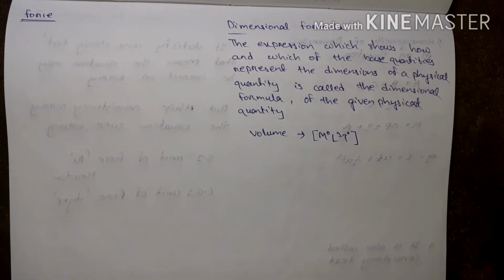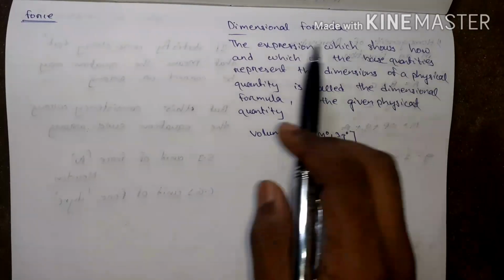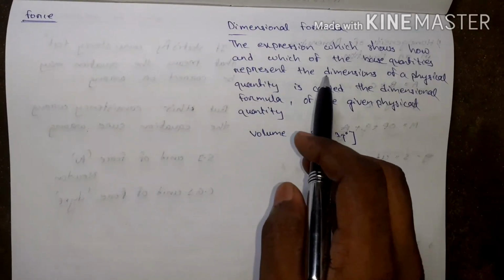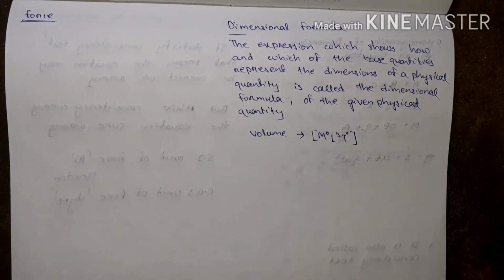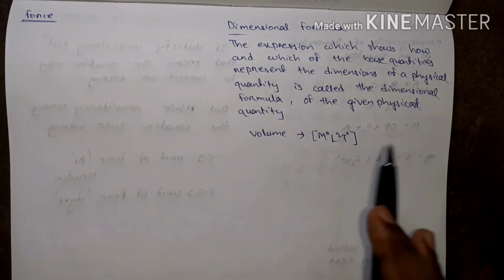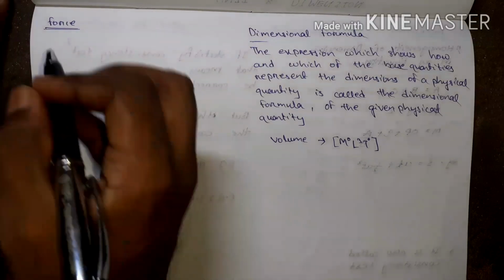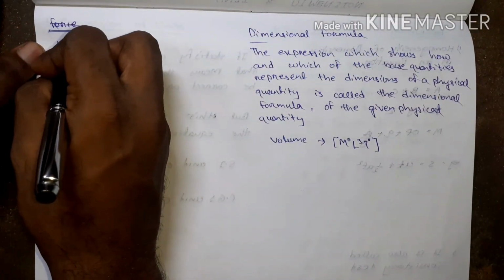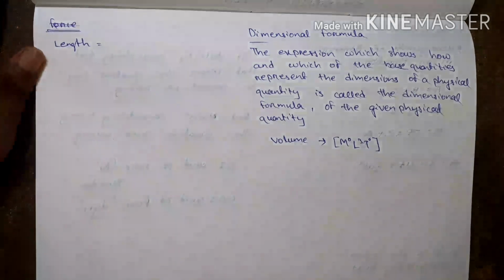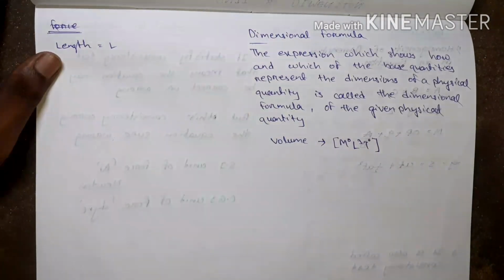Listen, what is the dimensional formula? The expression which shows how and how much each basic quantity represents the dimension of a physical quantity. Formula means, what is the formula? The way to express something is the formula. The basic quantities or basic units we use to express such a physical quantity form the dimensional formula. See length, how can it be represented by L?